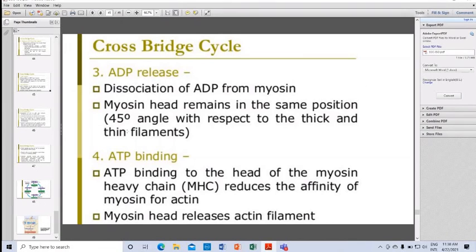ATP binding: ATP binding to the head of the myosin heavy chain, MHC, reduces the affinity of myosin for actin. The myosin head releases the actin filament.